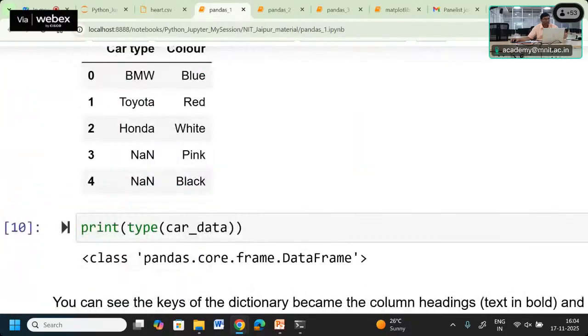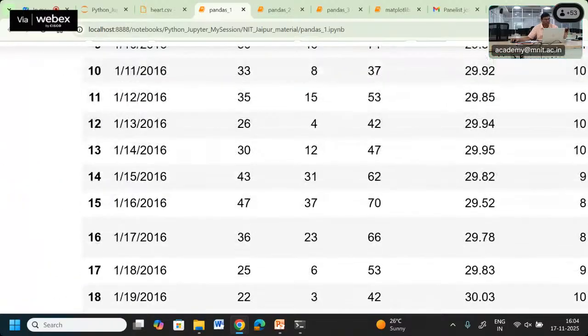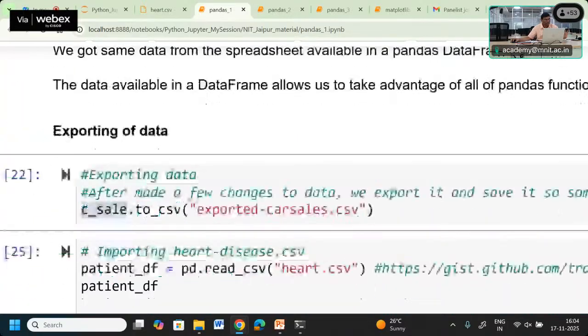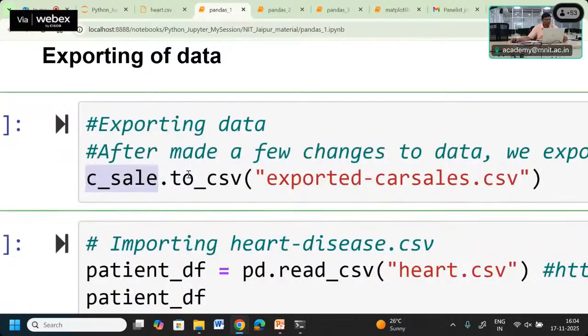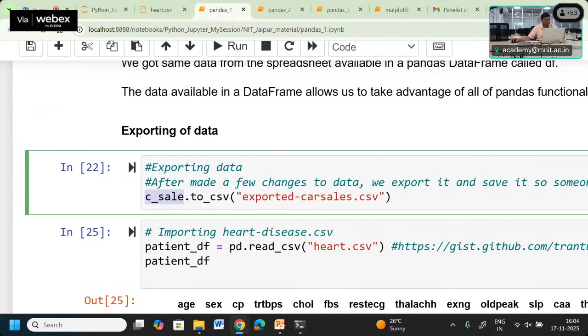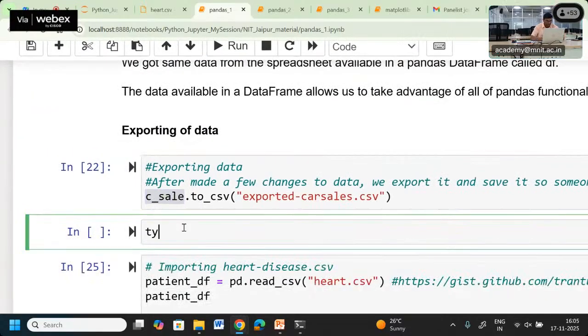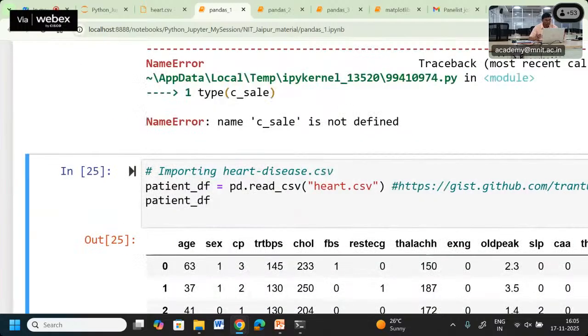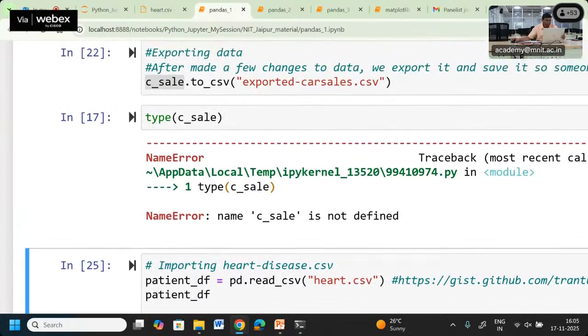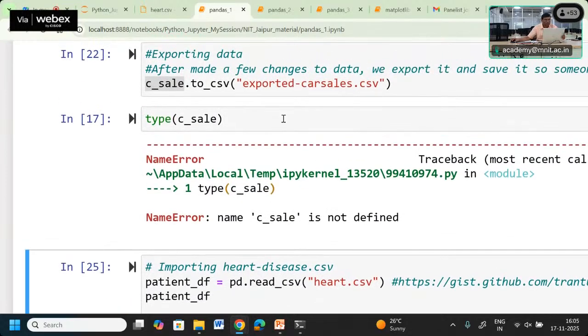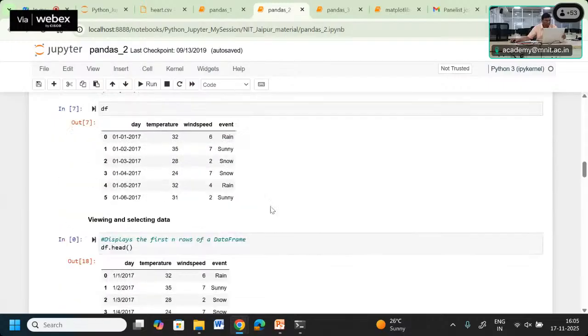I will show you in the other example. Whatever this c_sale is, let us check what the type of this one is. First check that. Now check it. Type. This sale is not here, we have to run it in the other format.